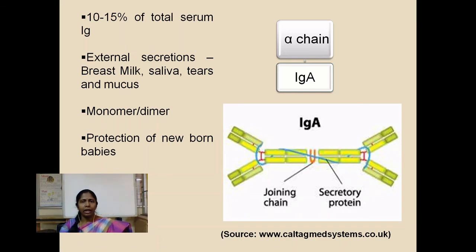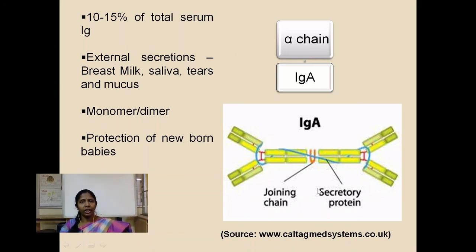As such, IgA in its dimeric form is found in saliva, tears, mucus, and it is the only antibody that is found in breast milk. Due to its presence in breast milk, it can give protection to newborn babies against infections. That is why it is very important for neonates to be fed breast milk so that they get passive immunization from the mother through the breast milk.